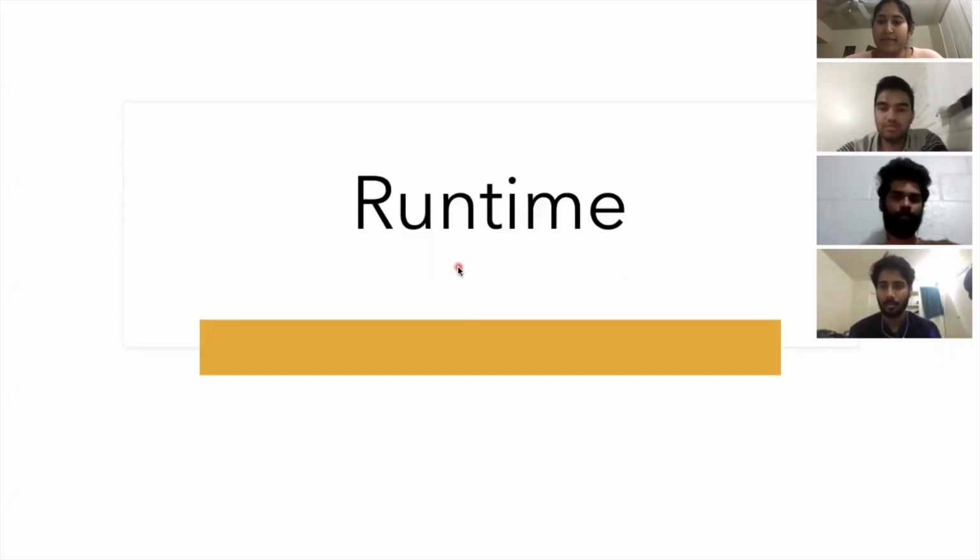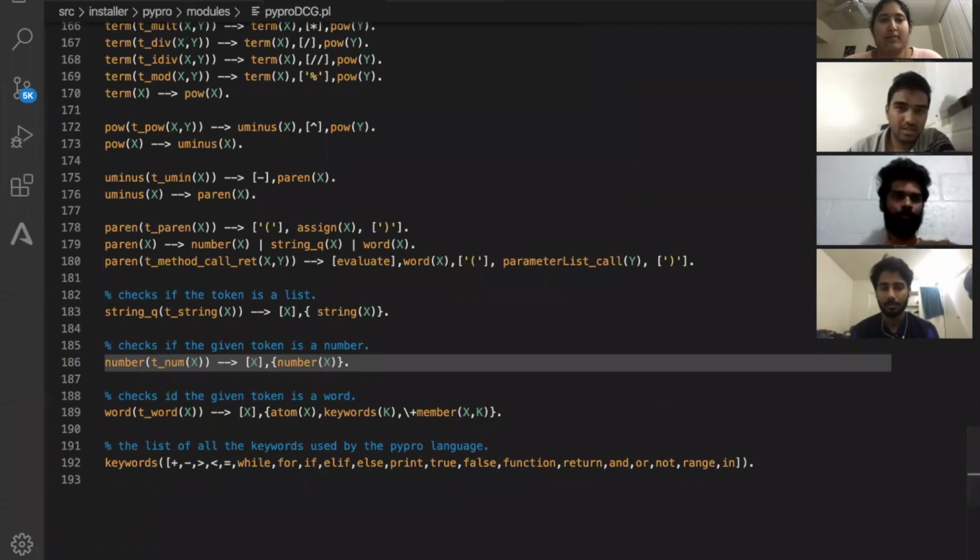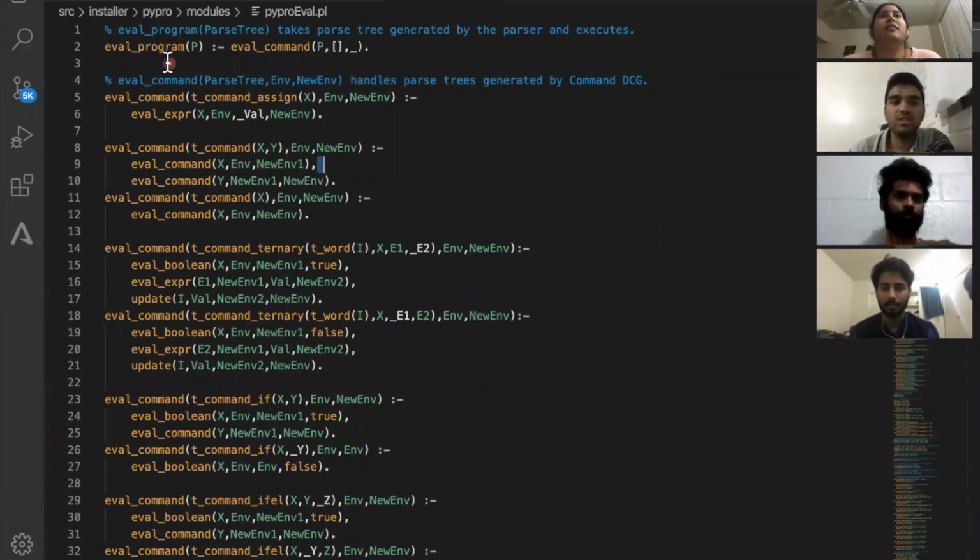Hi everyone, I'm Somesh. I'll be explaining the runtime part of the PyPro programming language. As you can see, we'll be using the Prolog language to do the evaluation of the PyPro programming language. So the eval program predicate gets the input as a parse tree, which was generated by the parser, which Suyog just explained. The eval predicate will call the eval command by generating an empty environment, as you can see here, and it will pass that empty environment to the command.